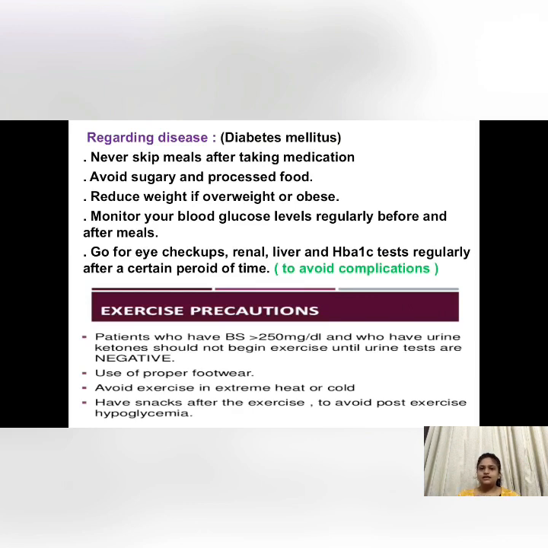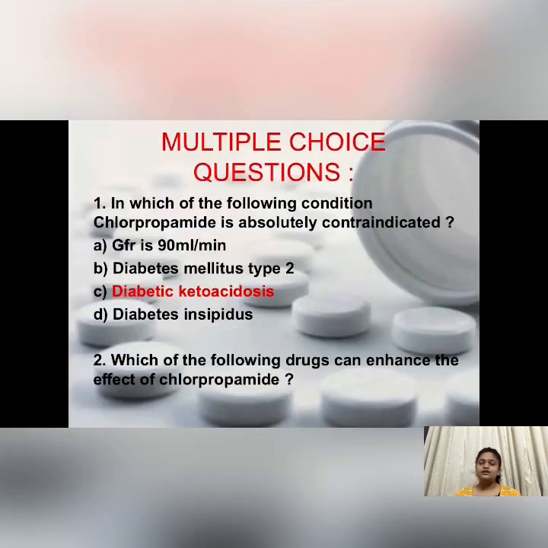Then the exercise precautions which you have to take: patients who have blood sugar level more than 250 and who have urine ketones present should not begin the exercise until the urine tests are negative. This is generally in case of type 1 diabetes mellitus. Then you have to use proper footwear, and avoid exercise in extreme heat or cold, then have snacks after the exercise to avoid post-exercise hypoglycemia.